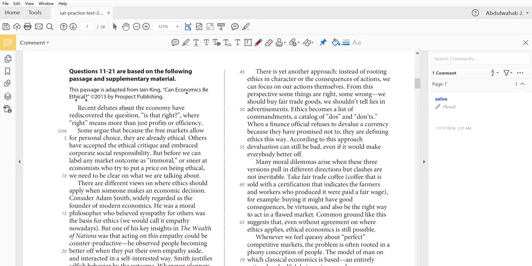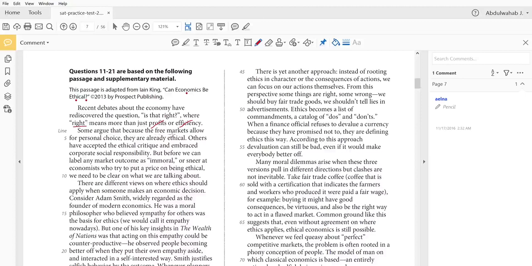recent debates about the economy have rediscovered the question, have asked the question again. Is that right? Well, right means more than just profits or efficiency. So we're not talking about making profits. We're not talking about efficiency of the economic plan. Let's see what they mean by right.